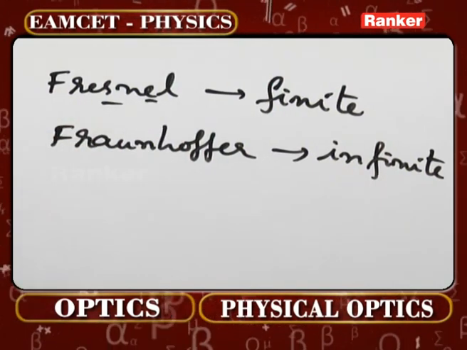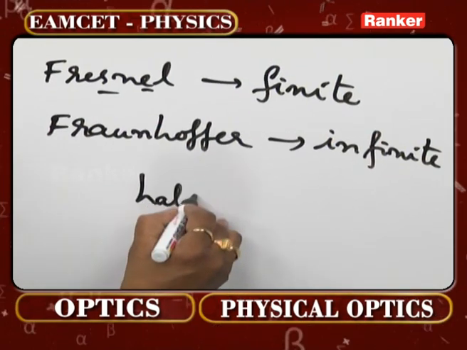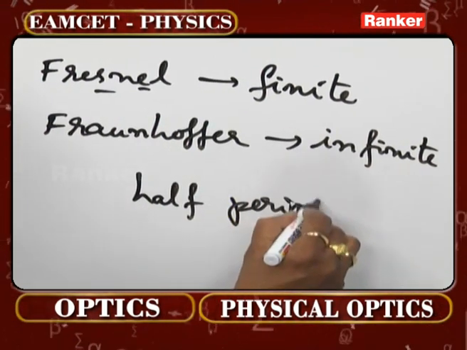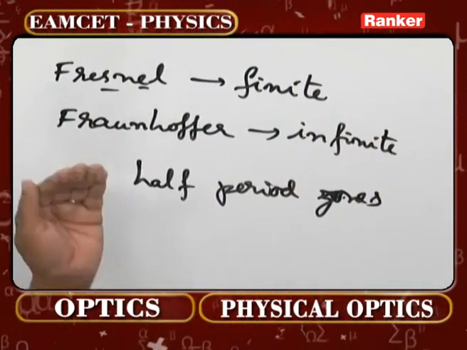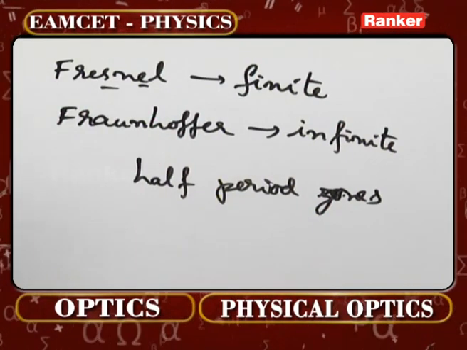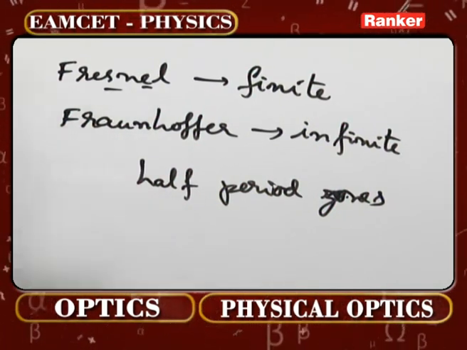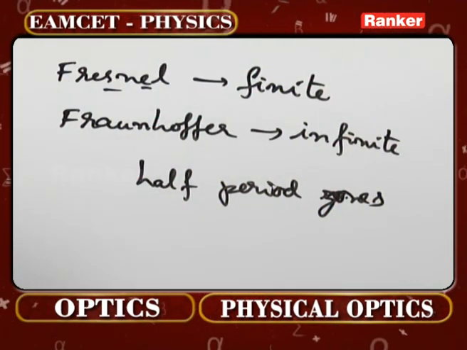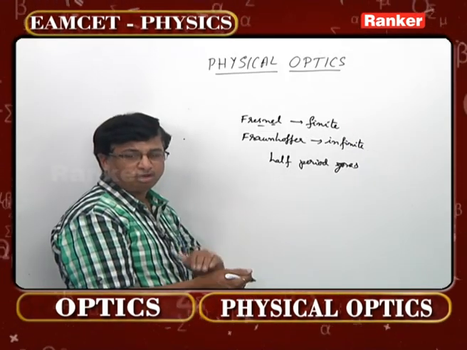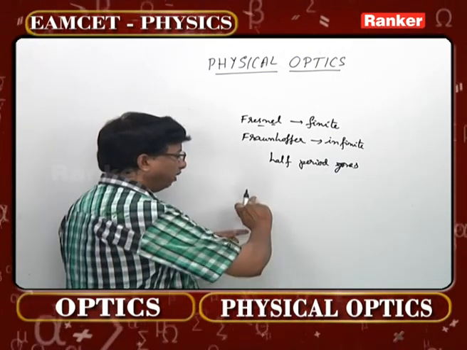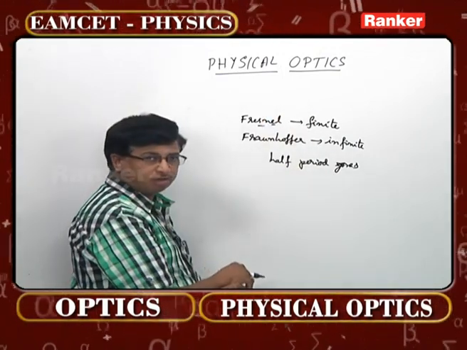And Fresnel diffraction, of course, Fresnel's explanation has been given by considering half period zones. Whatever half period zones are reaching a particular point on the screen, if even numbered zones are reaching there, the brightness decreases at that point. If odd numbered zones are reaching there, brightness increases. And this diffraction is nothing other than encroachment of the dark part of that particular shadow. This is just because of bending around the corners by waves. So these are the areas we have to concentrate on.